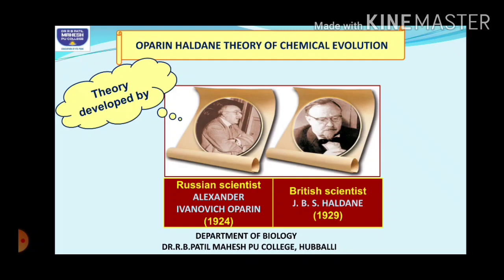So chemical reactions went on starting from the atoms, where the atoms started to combine into molecules, then molecules into simple organic molecules, then those simple organic molecules into complex organic compounds, and then complex organic compounds into the aggregates, which aggregated into the living matter. So this is what the theory suggested by the two scientists.